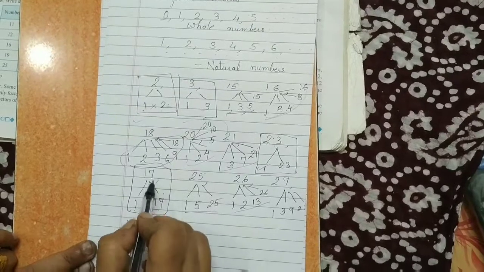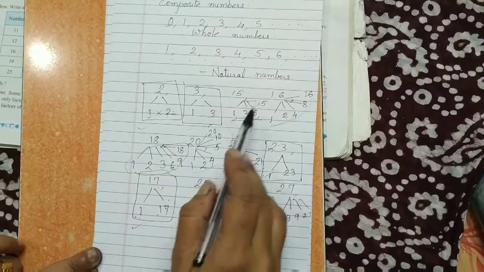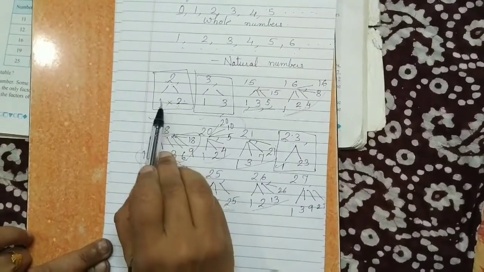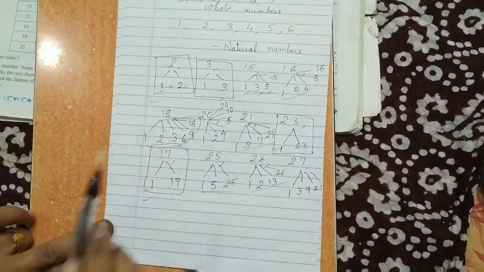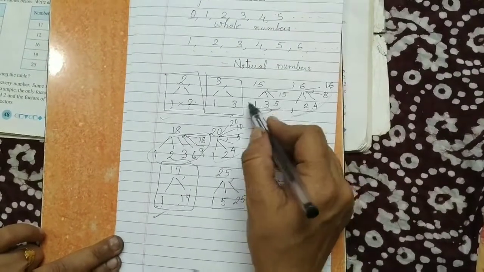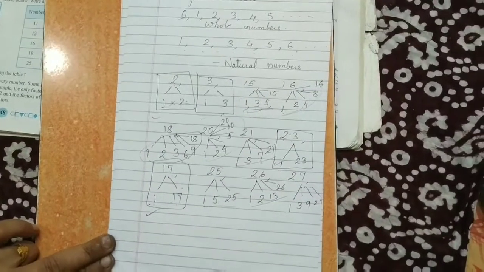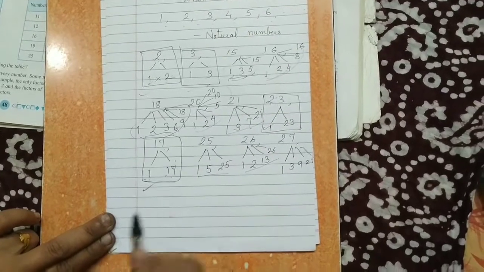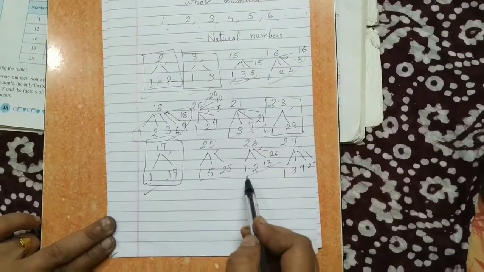So 1 17 is 17, 1 2 is 2, 1 3 is 3. 1 is multiplied by every number, but in a prime number, they are only multiplied by 1, not by any other number. So these numbers are called prime numbers, and those which have more than 2 factors are called composite numbers. So prime numbers have factors 1 and itself, composite numbers have more than 2 factors.